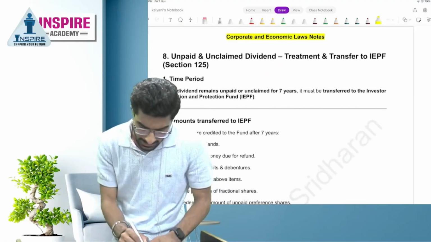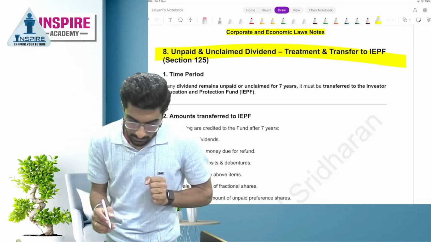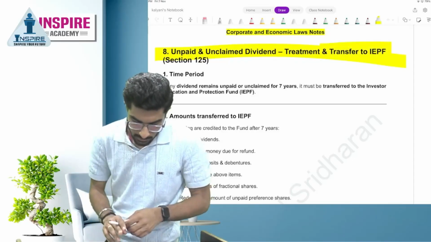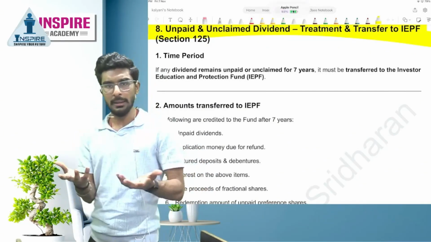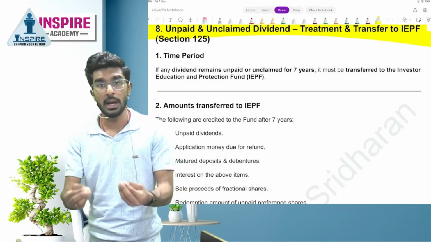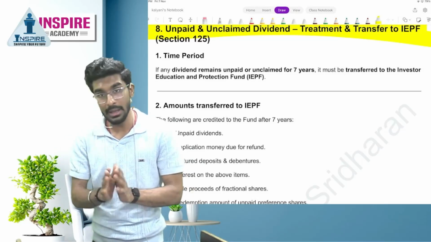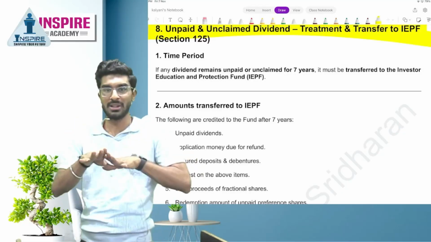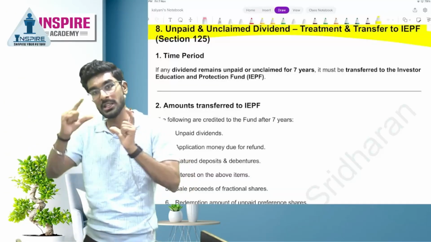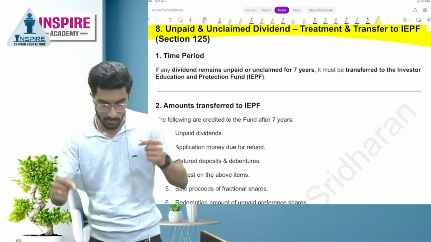Next is, people, the last topic, that is unpaid or unclaimed dividend treatment and transfer to IEPF. So, people, the company is paying dividend, but shareholders are not found. In that case, what can the company do? The company cannot use this money for themselves. The company has to transfer this amount to a system. We're going to understand the system now.